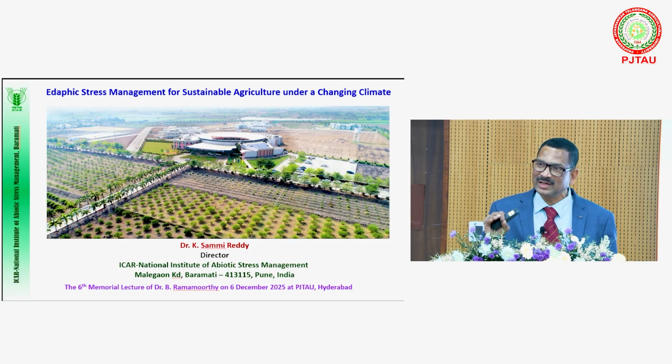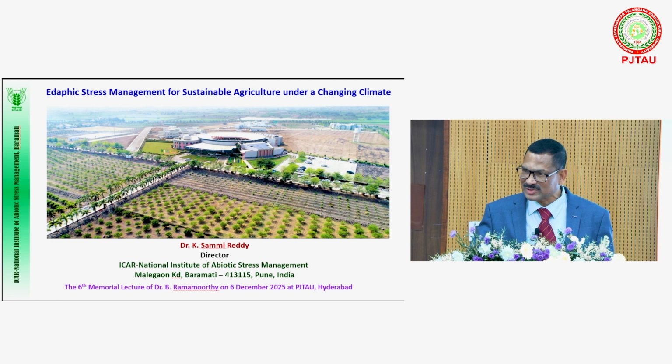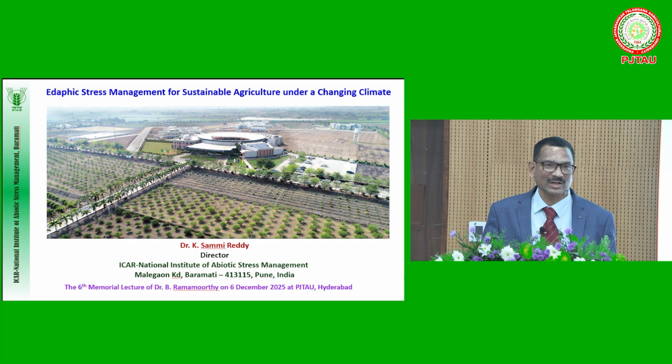All of them are working. The farmer is facing them together, simultaneously. Now, if we go to any area, it is not one constraint or one stress. It may be soil stress with atmosphere stress, or soil stress with climatic stress, or water stresses. So what I mean to say is that all these stresses interact together. If we manage only a single stress, we may not get the expected results.